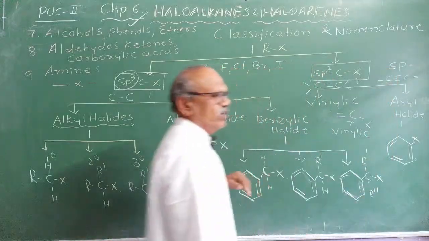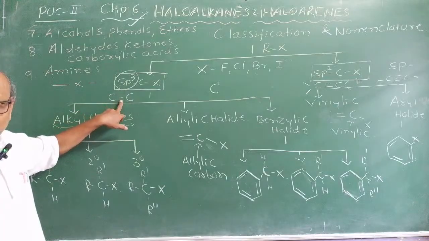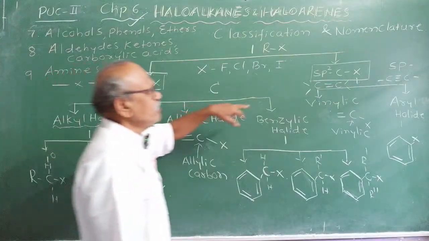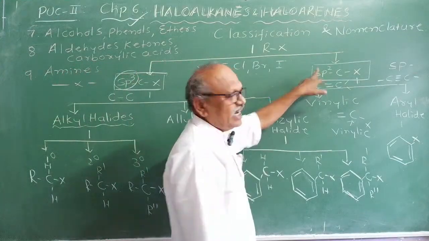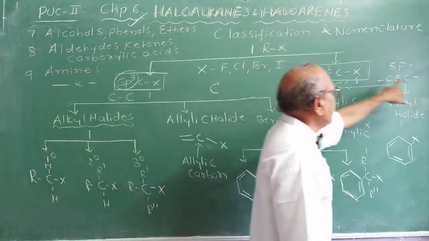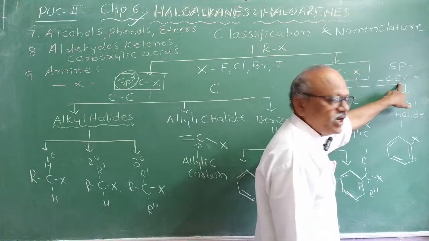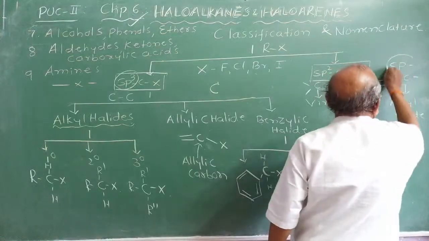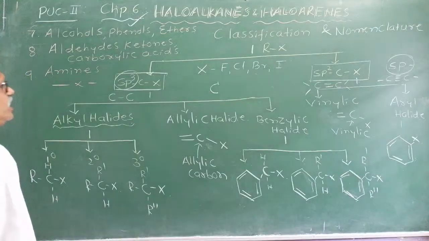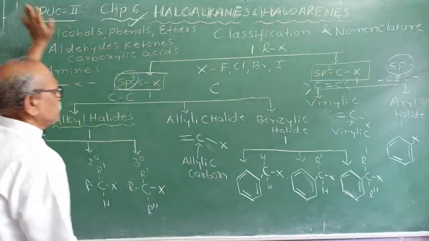You studied, for example, if you take ethane, ethane contains a carbon-carbon single bond. In ethane, you can observe which hybridization? sp3. If you take ethene, in that there is a carbon-carbon double bond, therefore it will be sp2 hybridized. And in case of ethyne, alkynes contain one carbon-carbon triple bond. In them, you can expect the carbon atom will be sp hybridized. Now, based on hybridization, haloalkanes are classified into two categories.